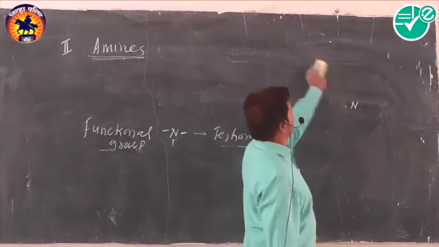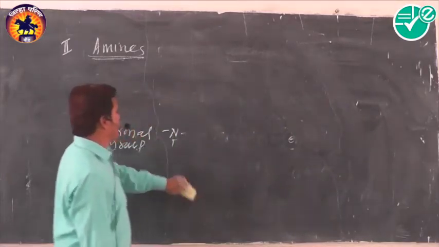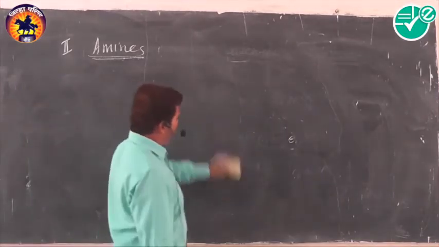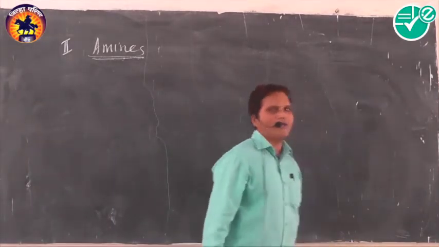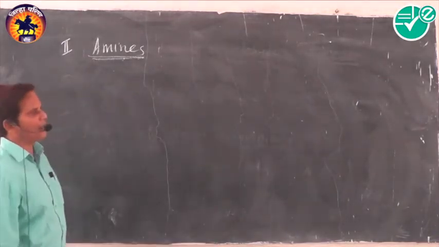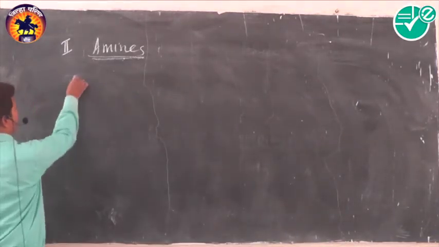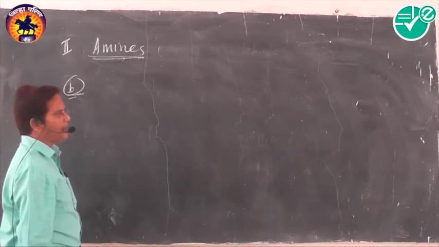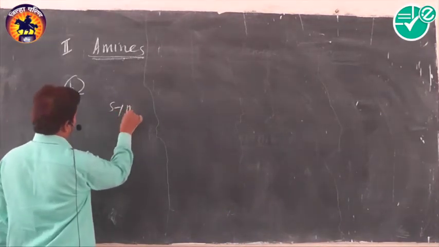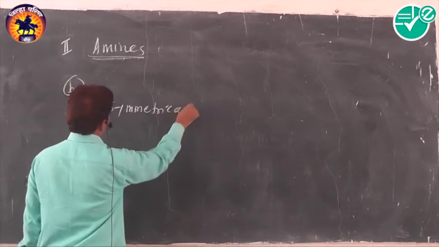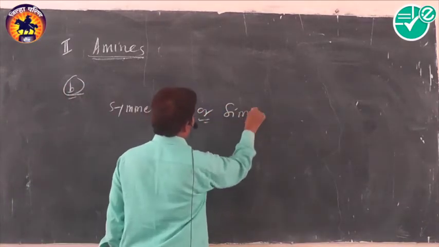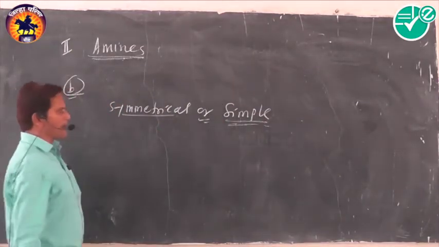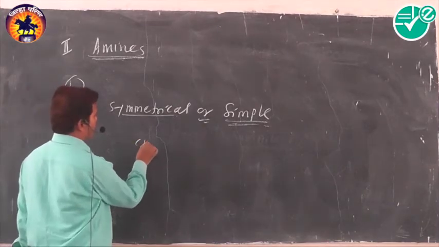And when all three hydrogen atoms are substituted, we get tertiary amine. The next classification is also based on whether the given alkyl or aryl groups are the same or different. When alkyl or aryl groups are similar, we call them symmetrical amines, and when they are different, they are called unsymmetrical amines. It means that the second classification is also done. This classification is based on the nature of the alkyl group, either same or different. Symmetrical amines are also called simple amines.